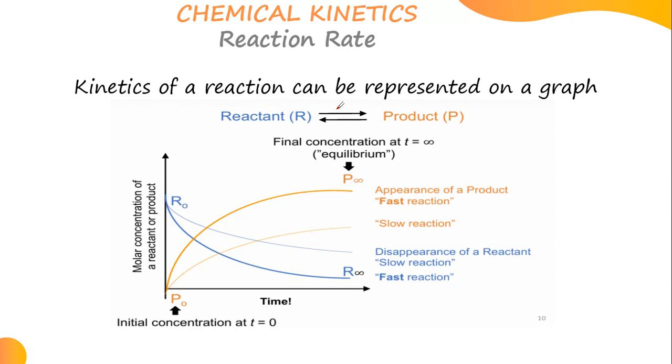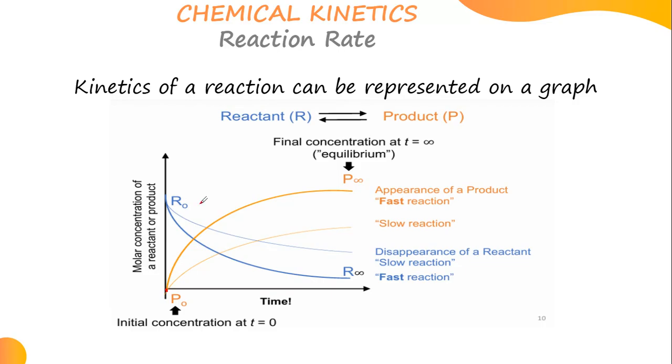Now let's look at this. They have combined the reactant and the product on one graph. What's starting at initial time 0? It's the product, which is increasing with time. As you can see, it's going to the positive numbers this side. So that's the appearance of a product, and this one is very fast. Now we have another one which is coming, which is faint. Since it's faint, it means it's a slow reaction.